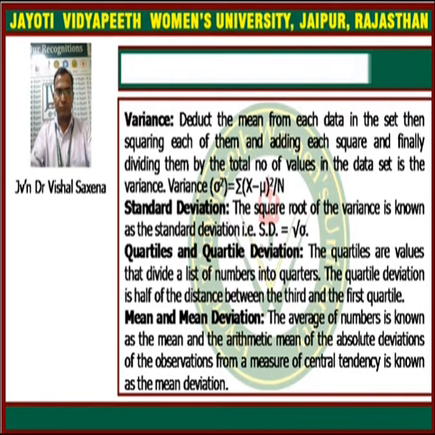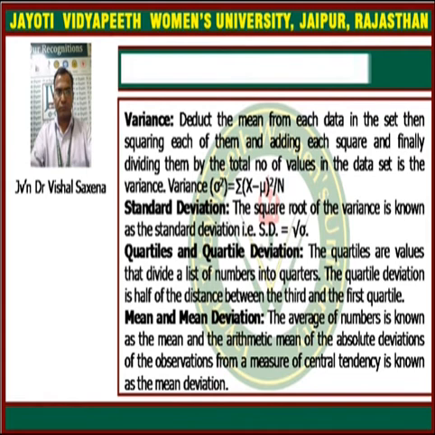Next is the quartile and the quartile deviation. The quartiles are the values that divide a list of numbers into quarters. So quartiles divide the whole data set into quarters, and the quartile deviation is defined as half of the distance between the third and the first quartile.